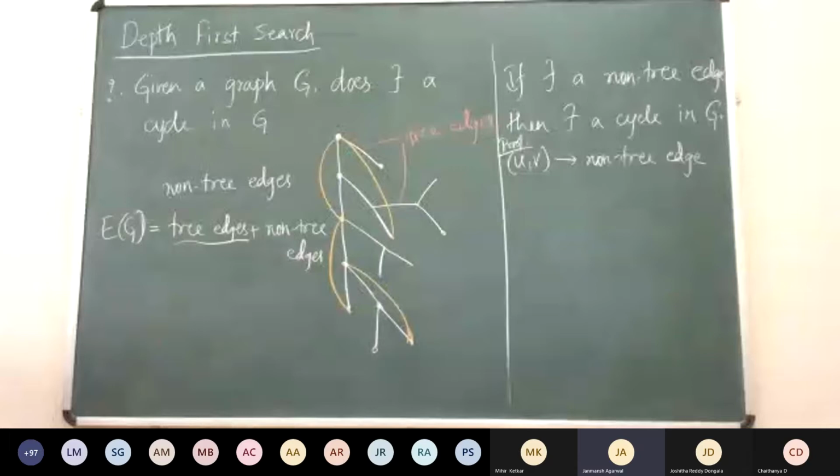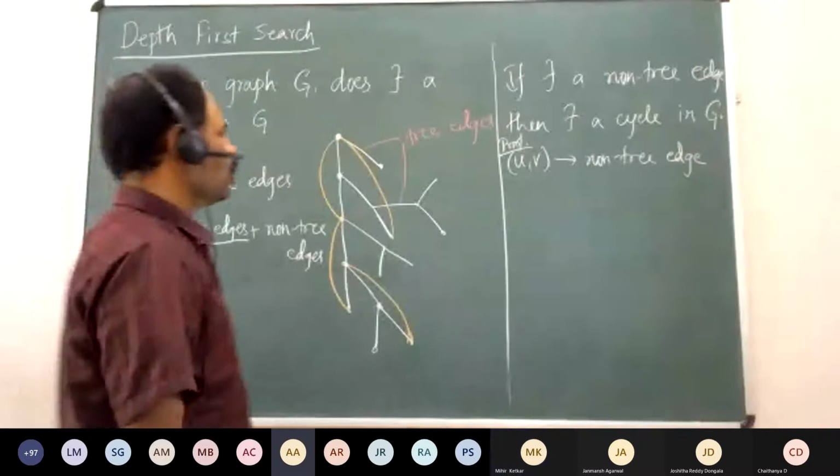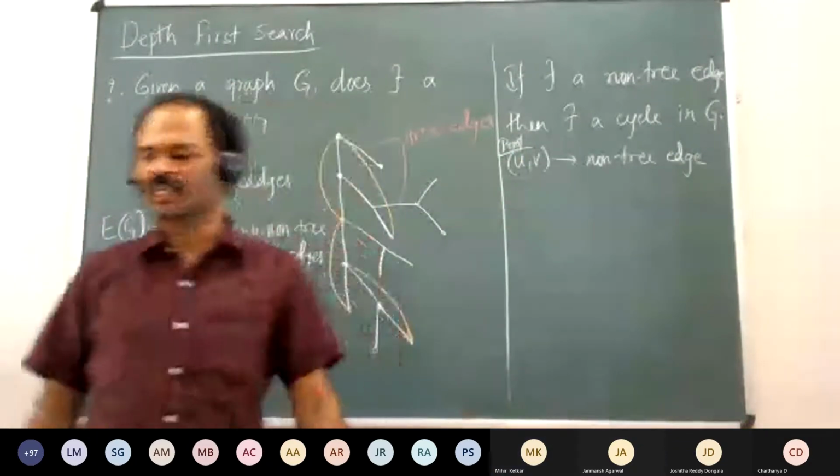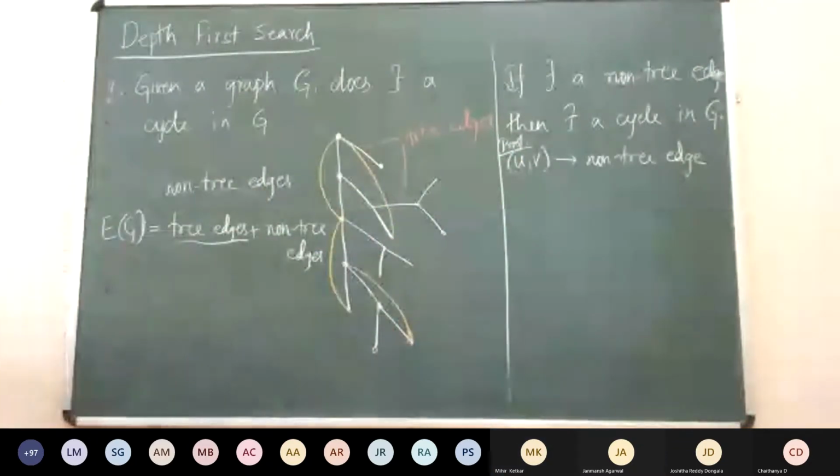In one path the edge UV will be there, and in another path the edge UV will not be there. What is that other path? It's the path on the tree, right? Sir, on the tree. You go to the most common ancestor, and take it from there. Okay, it is the path on the tree.